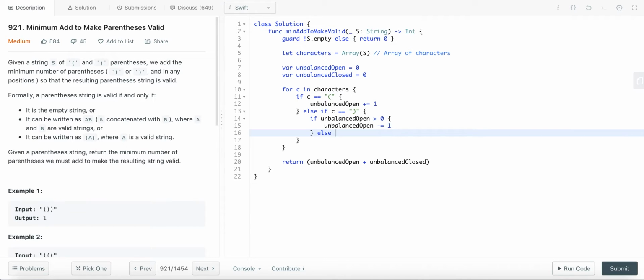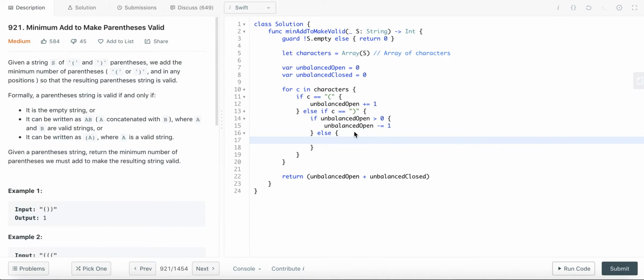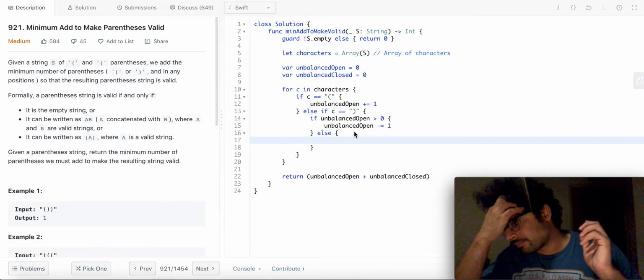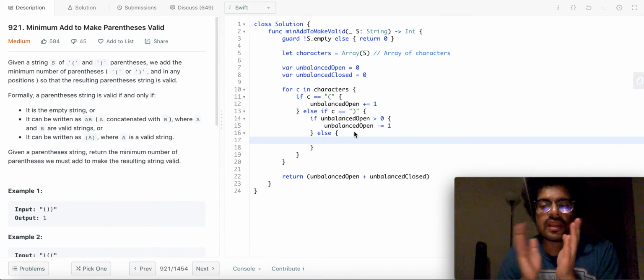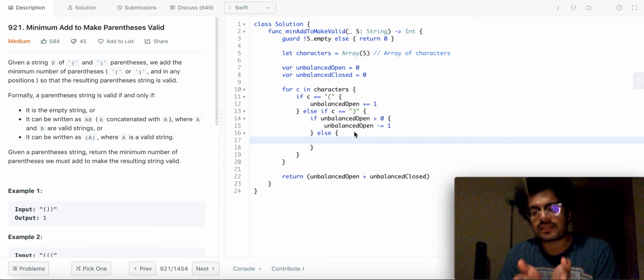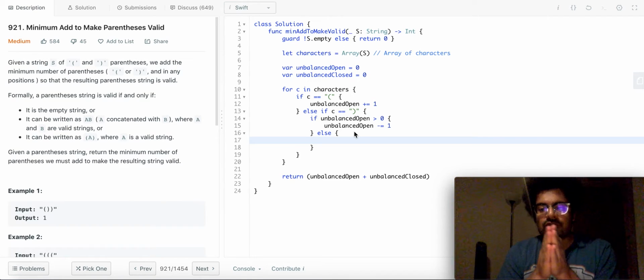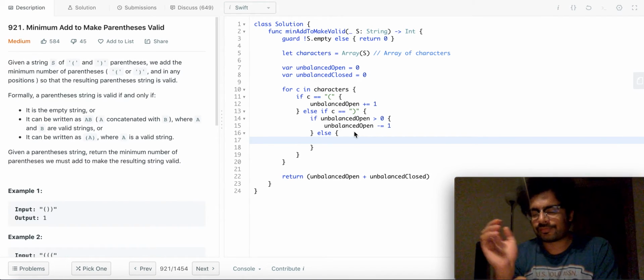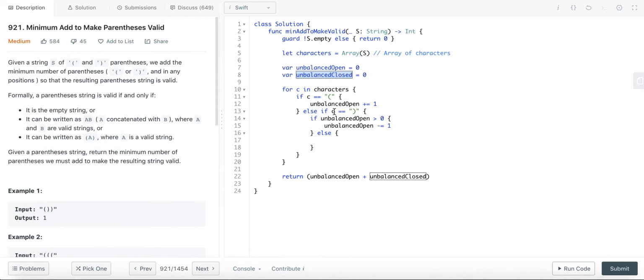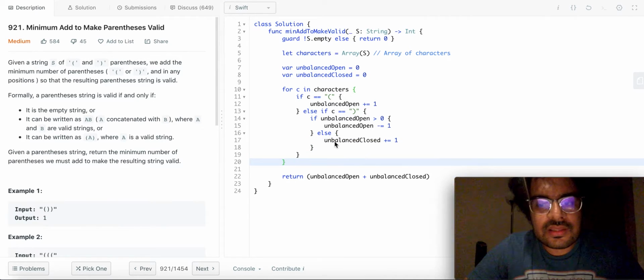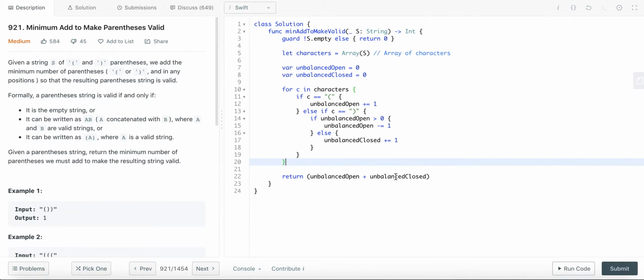Or if we do not have any unbalanced opening braces to be balanced by this closing brace, what that essentially means is we will need a new opening brace to balance this closing brace. So we can simply increase the count of unbalanced closed. And that's it. Let's see if it works.